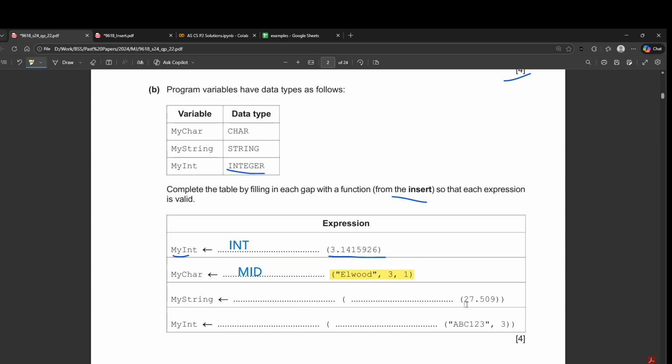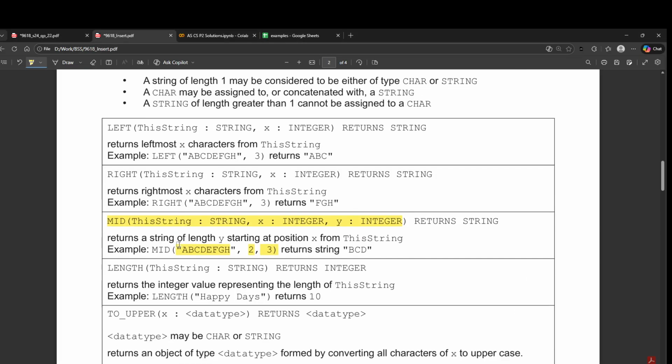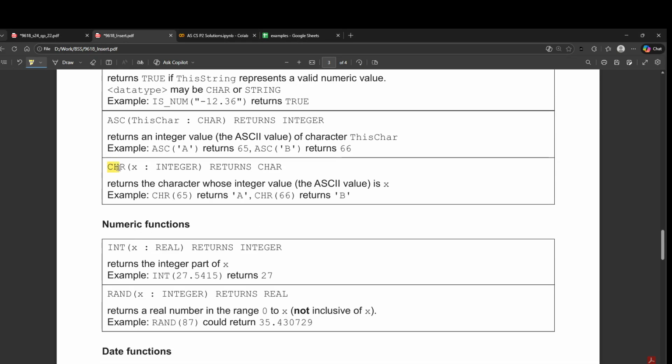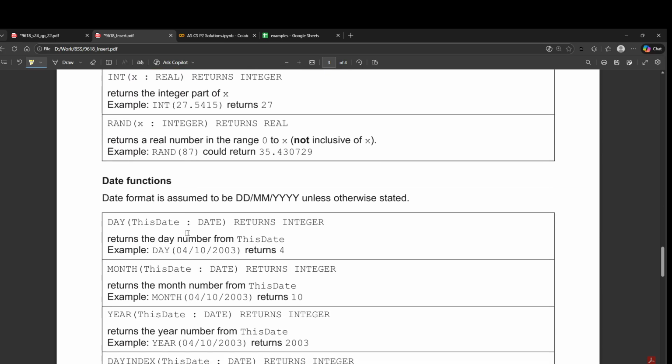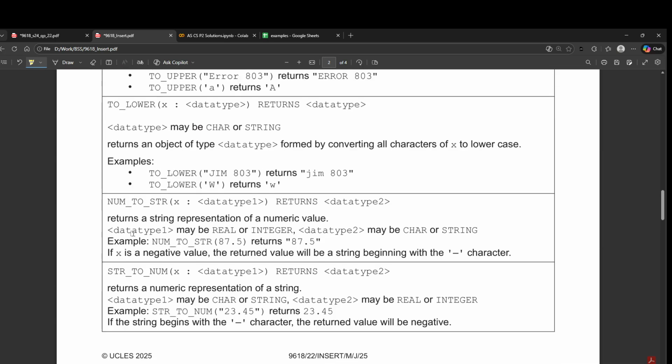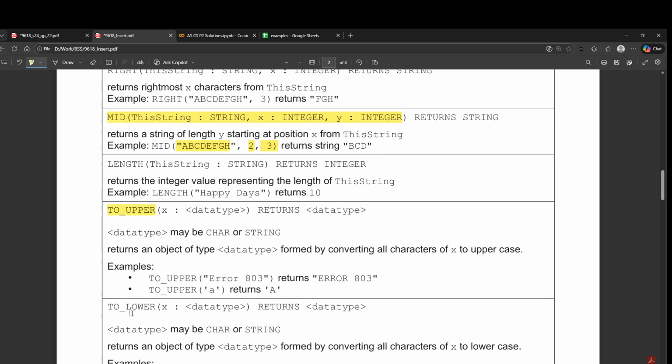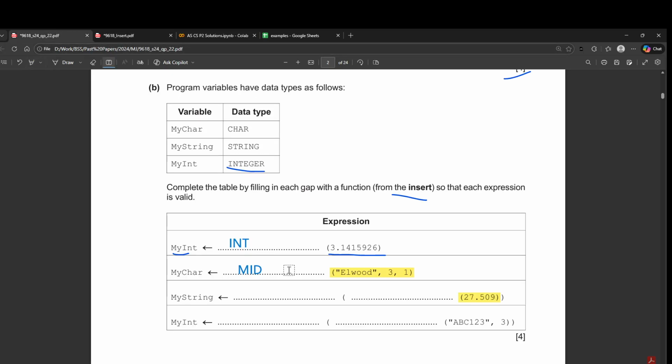Then we are starting with the real number, and then we have to apply 2 functions on this real number to actually convert this into a string. So this could be a bit tricky. So there are multiple ways of doing this. You can first convert this into an integer, and then you can use any of these functions. So you have some function called the chr, which takes an integer value and it returns a character, the ASCII character for this value. So you can either use this, or you can convert this number to a string and then just apply any function that keeps a string in the string format. And then there are multiple functions that do that, something like to upper or to lower. So I'll go with this approach. Okay, you can use any other alternative approach.